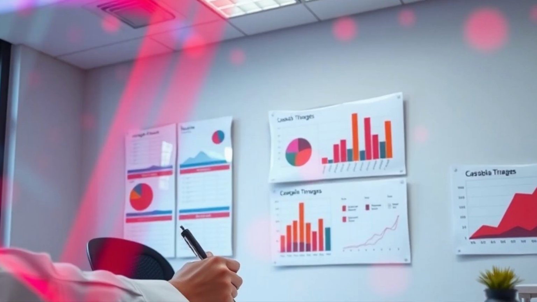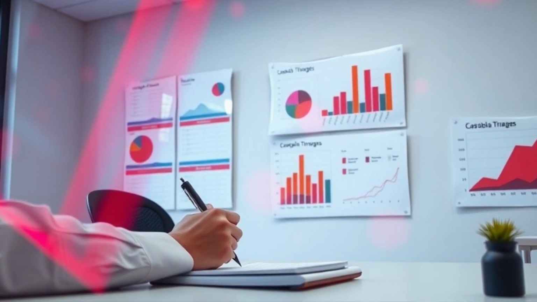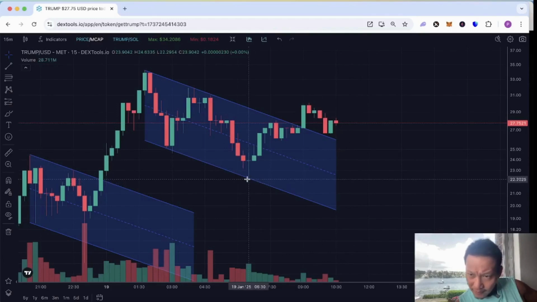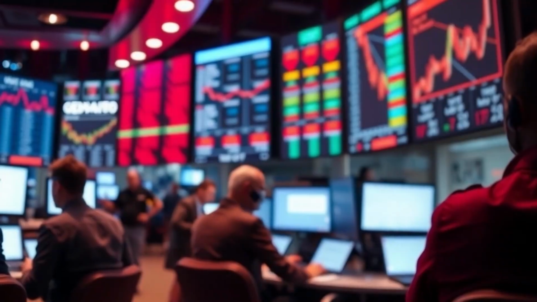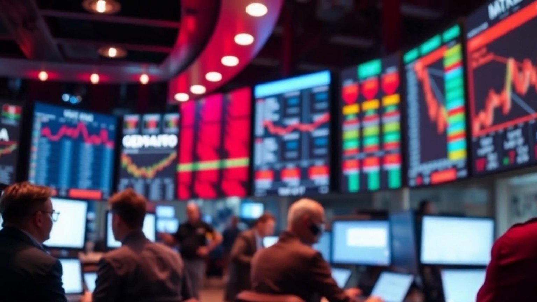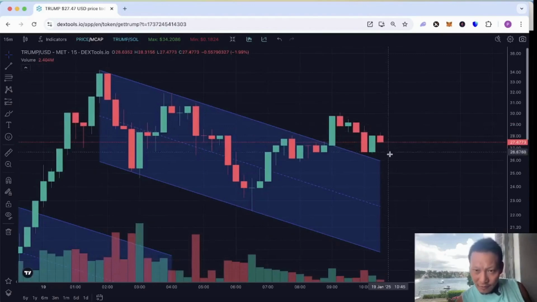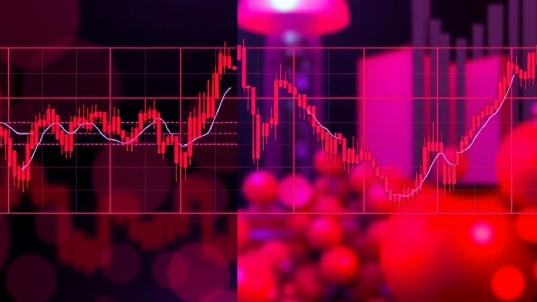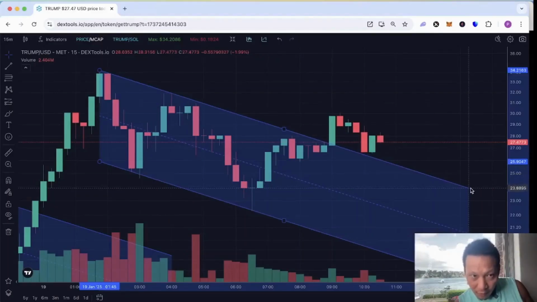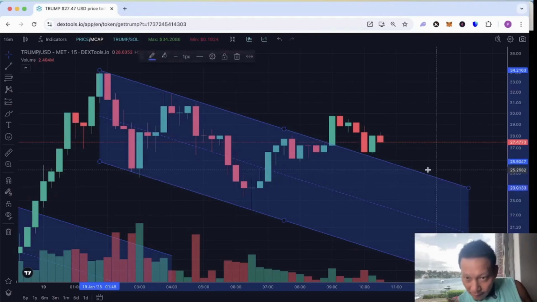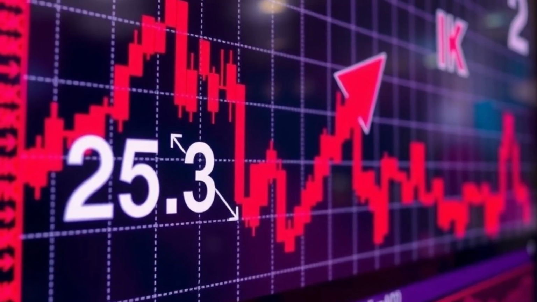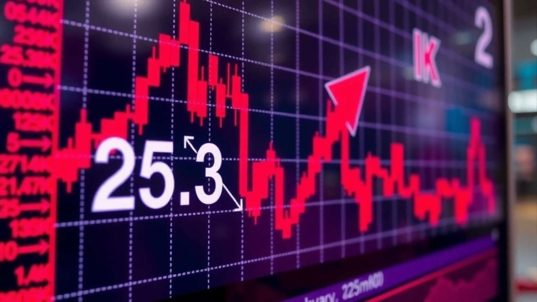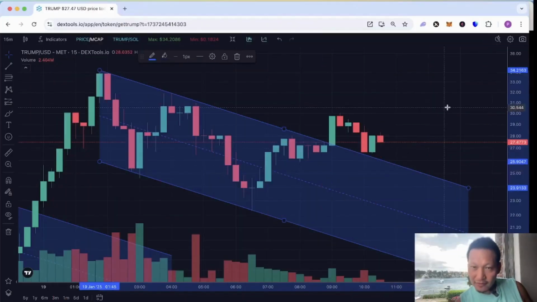But if not, some people like to be even more conservative. So maybe placing a stop beneath this 22.2 here, somewhere like here, right? Using low leverage, this could work. But of course, some people like their risk and they really think they're betting on it'll bounce off this rising channel here and this falling channel, and this channel keeps on going lower. So basically we could see something like a bounce off. It could even go somewhere like 25.3, 25.4 and then bounce.